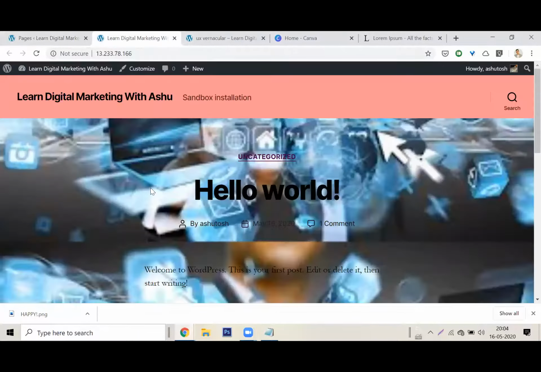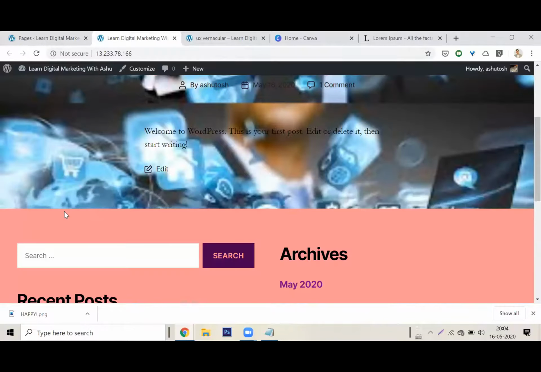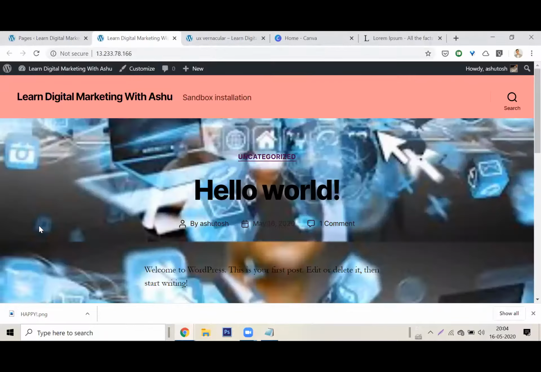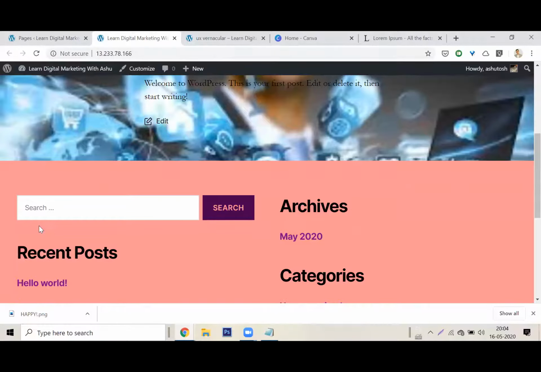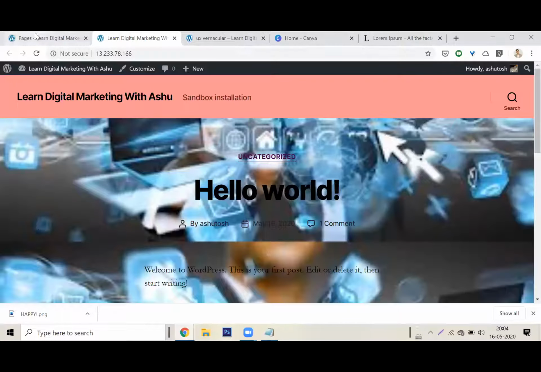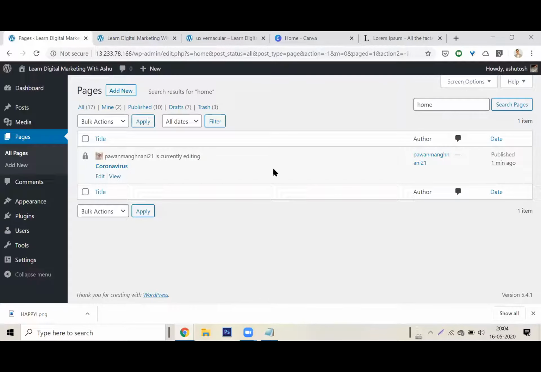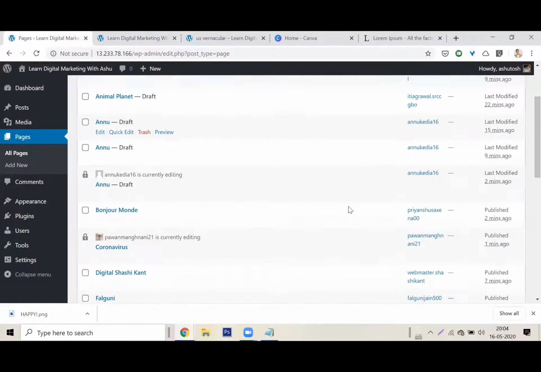When I look at the website, wow, who did this? Somebody put a background image also. Awesome. Okay. This is the uncategorized. There is one post which is a basic post which has been set up, but I don't want this as the basic post. I want my home page, whichever home page, no matter who made it. Oh, did you guys delete my page? You guys deleted my page.